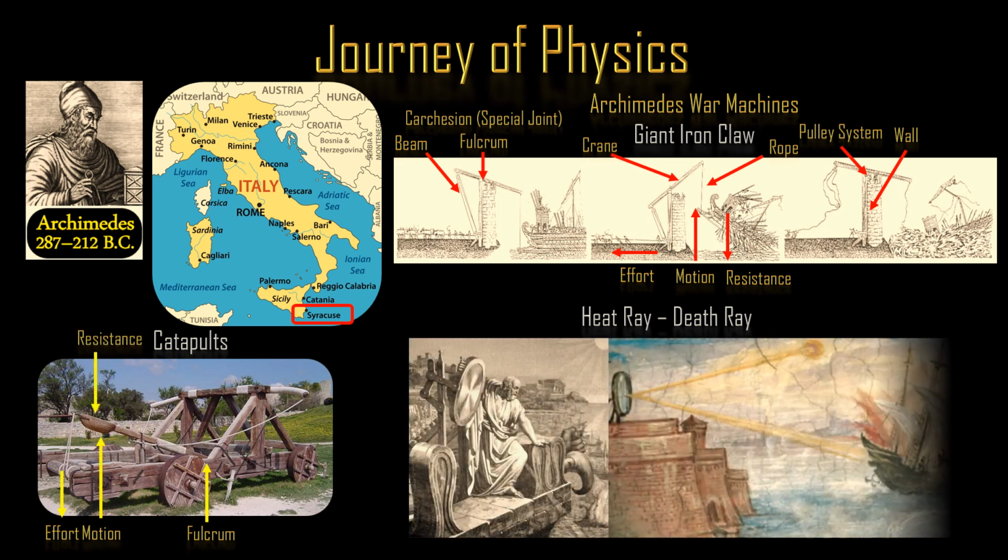Archimedes' heat ray, or death ray, is a device that he purported to have used to burn the attacking Roman ships. He used multiple mirrors acting collectively as a parabolic reflector of the sun to burn the ships. Modern engineers are less sure about the concept of the death ray.